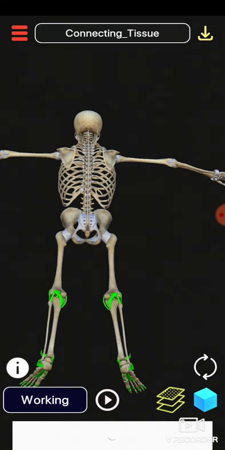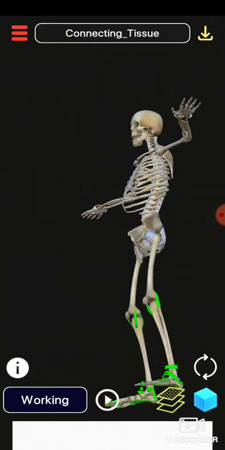So this is all about your skeleton system, the different types of bones in your body. Total 206 bones are present. Your wrist, hand and fingers have 54 bones. Your feet, ankles, toes have 52 bones. In your face 14 bones are present, 24 in ribs, 24 in the vertebral column. Hips have 4 bones, sternum is 1.